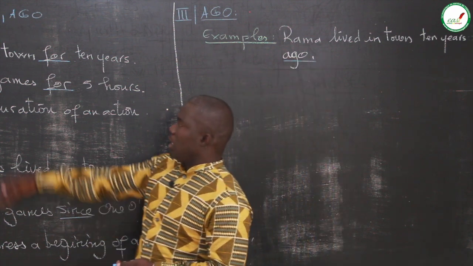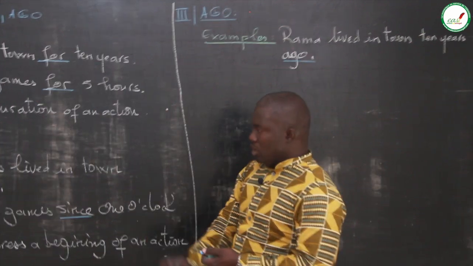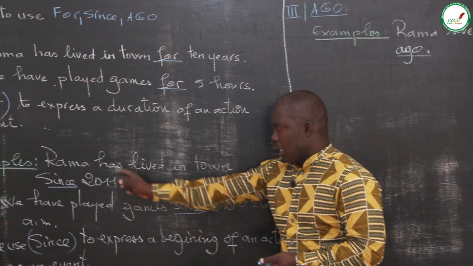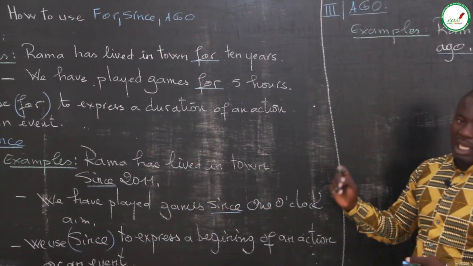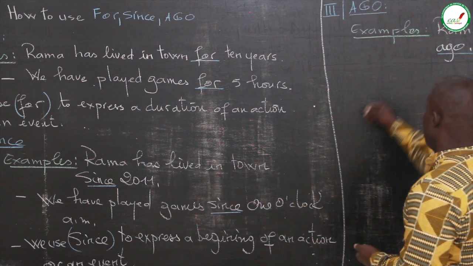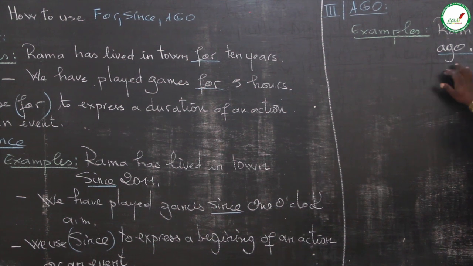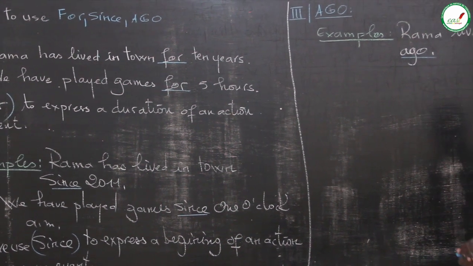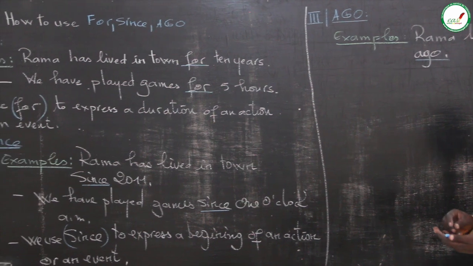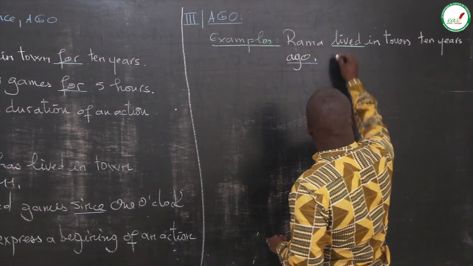If Rama had lived in town for 10 years, that means Rama had lived in town since 2011. That also means here, Rama lived in town 10 years ago. We have here the preterite or the simple past.